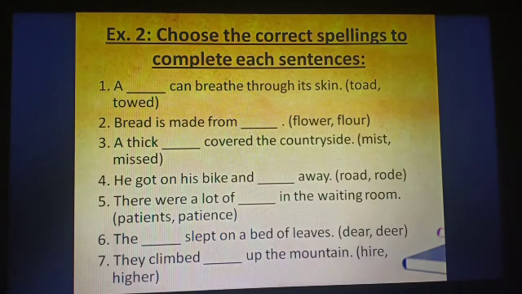Number 2, bread is made from dash. F-L-O-W-E-R, flour, F-L-O-U-R, flour. Number 3, a thick dash covered the countryside. M-I-S-T, mist, M-I-S-S-E-D, mist. Number 4, he got on his bike and dashed away. R-O-A-D, road, R-O-D-E, road.